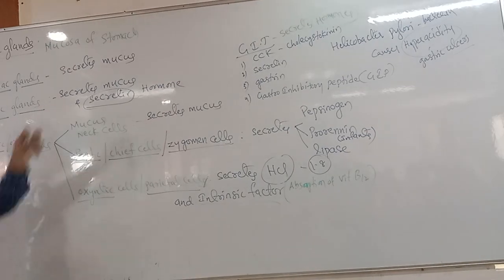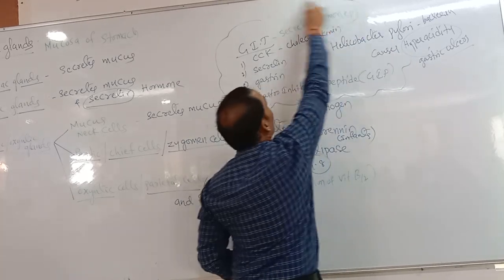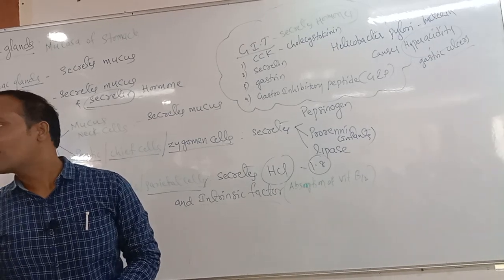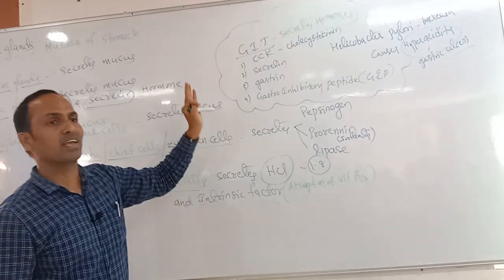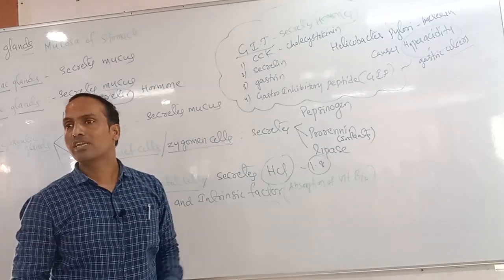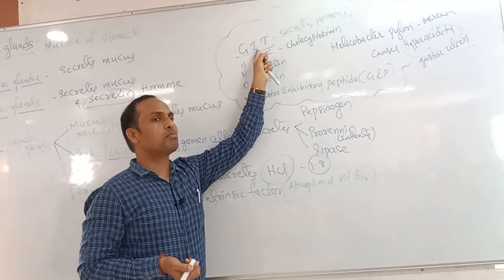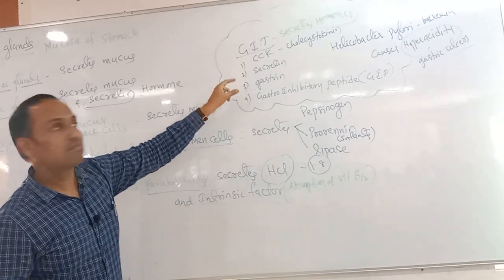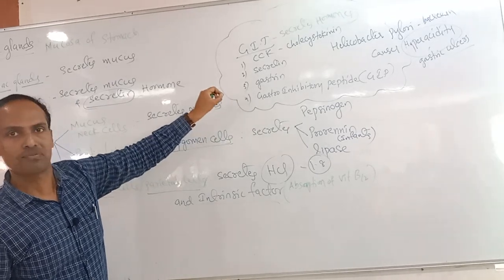So these are totally four hormones. These four hormones we actually discuss in the last chapter, called chemical control and integration. It will come there, but it is related to our digestive system. That's why we have to discuss it once again here. CCK, secretin, gastrin, gastroinhibitory peptide: these four hormones are secreted by parts of the gastrointestinal tract. Got the clarity? Every gland or every hormone has a specific function.